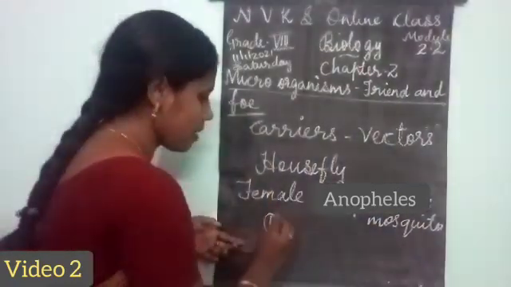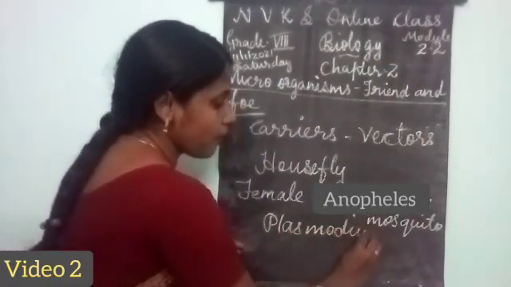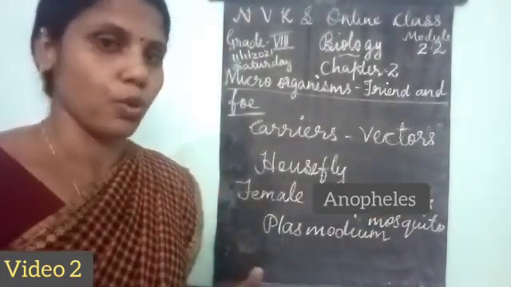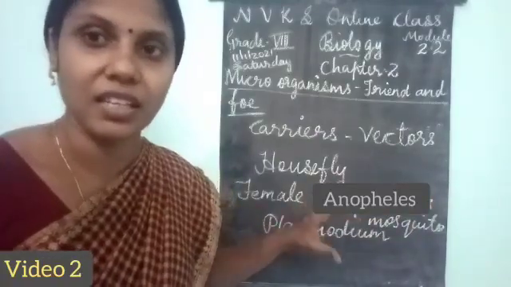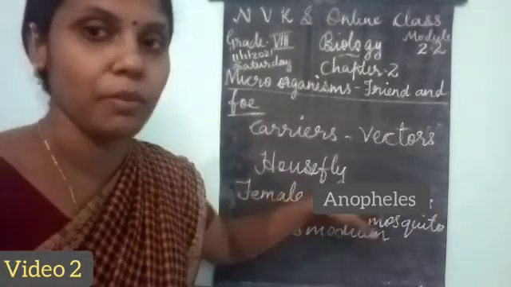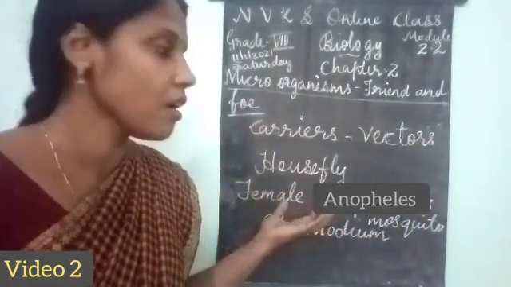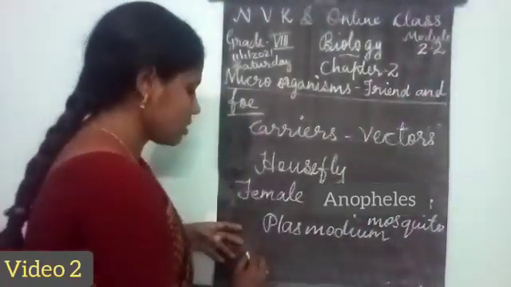What is it? Plasmodium. Actually, this Plasmodium is a protozoan. Okay, it is a protozoan, and this Plasmodium causes malaria disease, and this Plasmodium is in the body of which one? In the body of female Anopheles mosquito. So the female Anopheles mosquito is the carrier for which disease? Malaria disease.